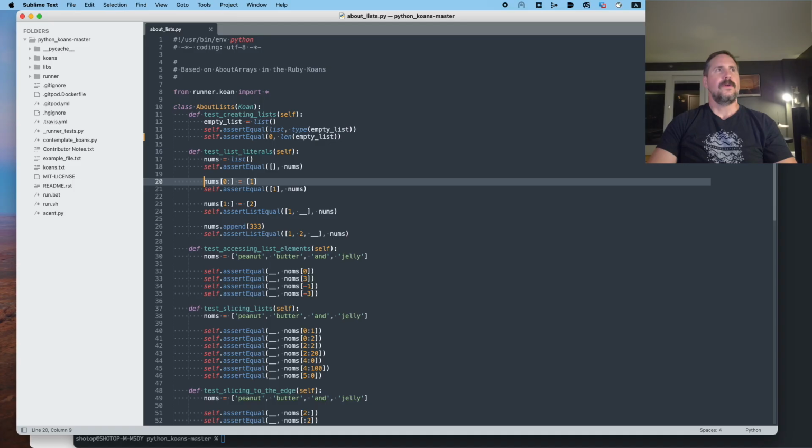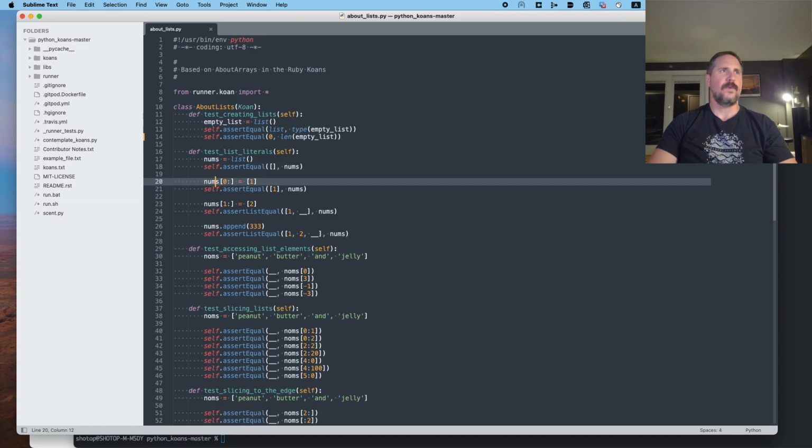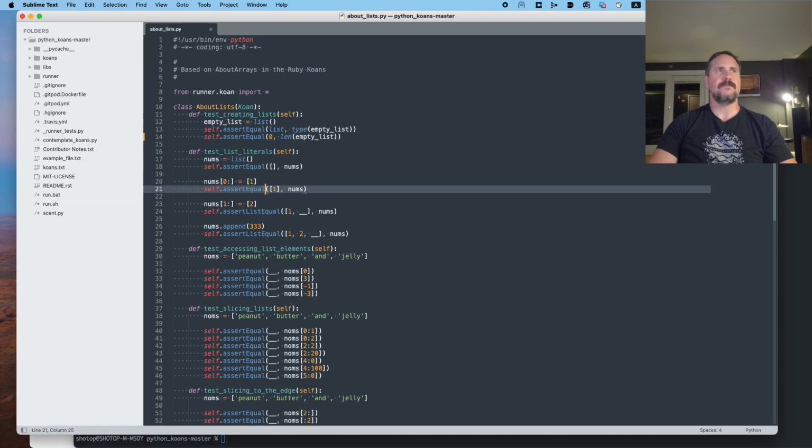Okay, so I think this is kind of interesting, but I think what we're doing here is we're taking our list called nums on line 20 here where my cursor is. And in the first position of that list, we are inserting a value of 1. And therefore, after we've inserted that value of 1, we're able to say that now our list is a list with a 1 inside, and that is the equivalent to what is in the variable nums.